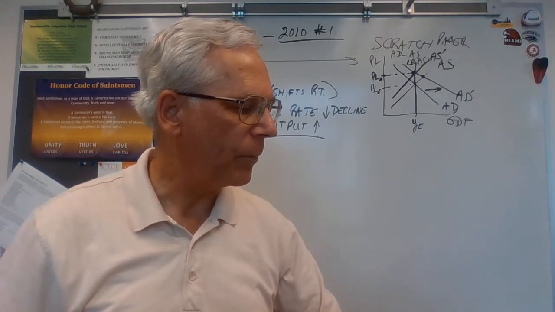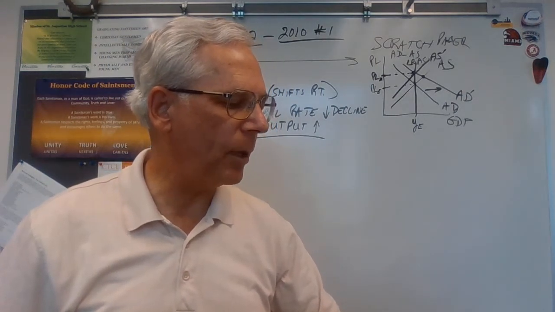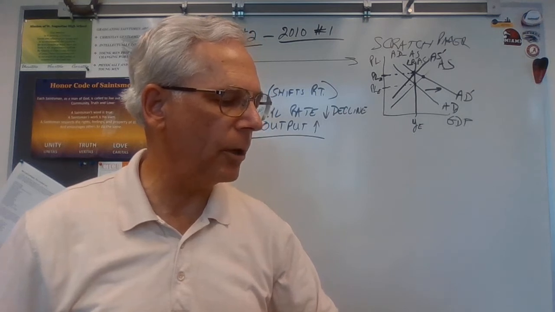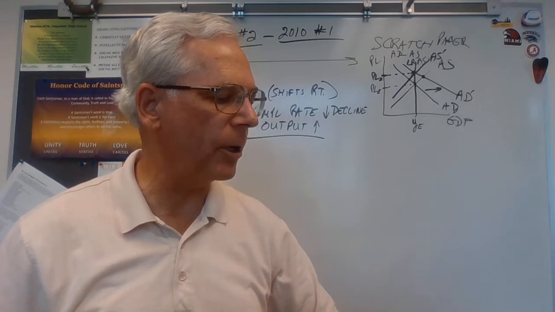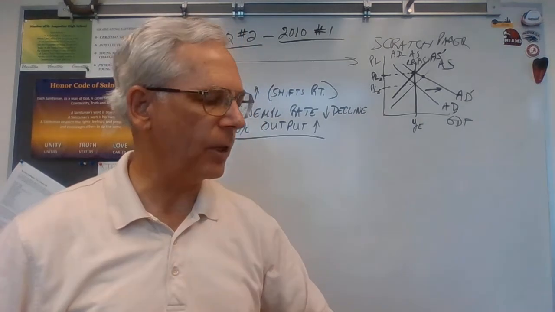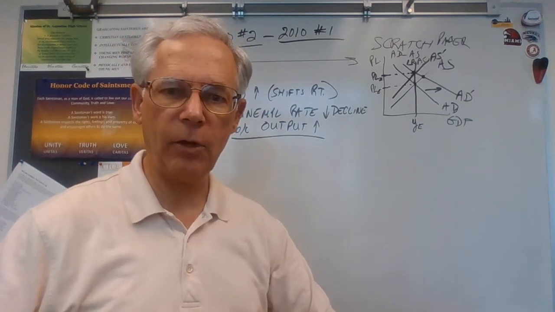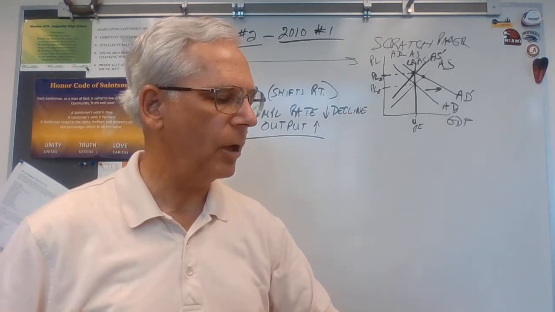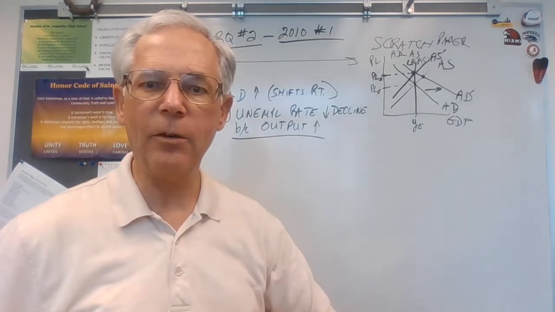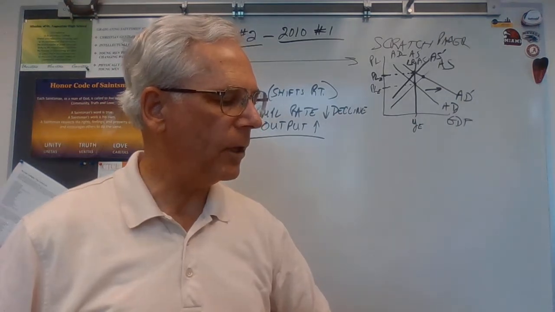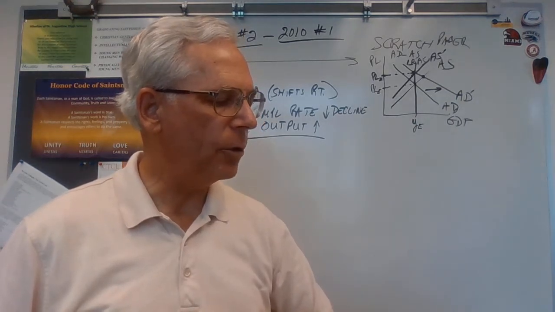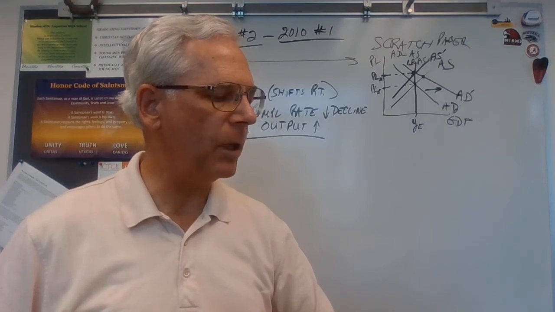So what are they asking? How will short-run aggregate supply curve in the new long-run equilibrium compare with that in the initial long-run equilibrium? It'll shift to the left. Explain. It shifts to the left because input prices increase. The rate of inflation is higher than expected. Input prices increase. On your graph in part A, label the new long-run equilibrium as PL2.